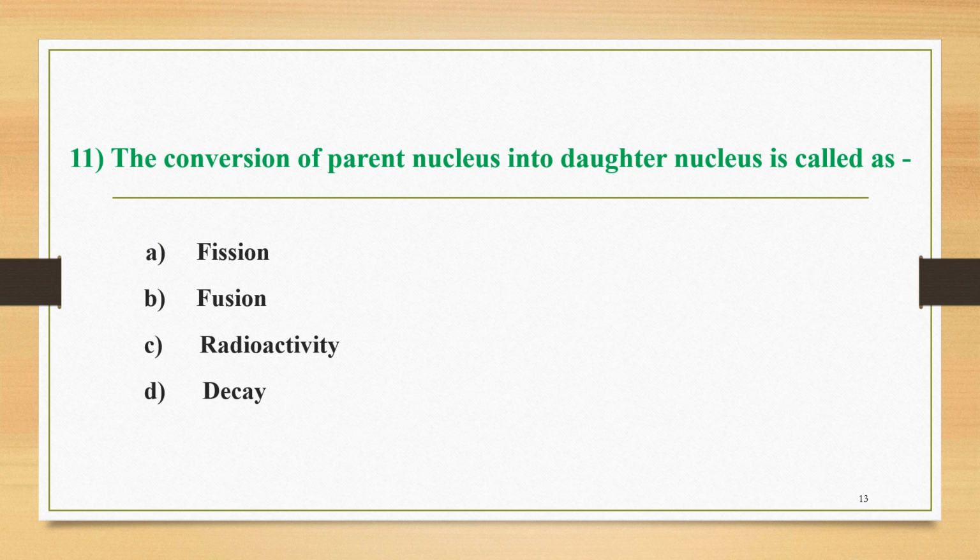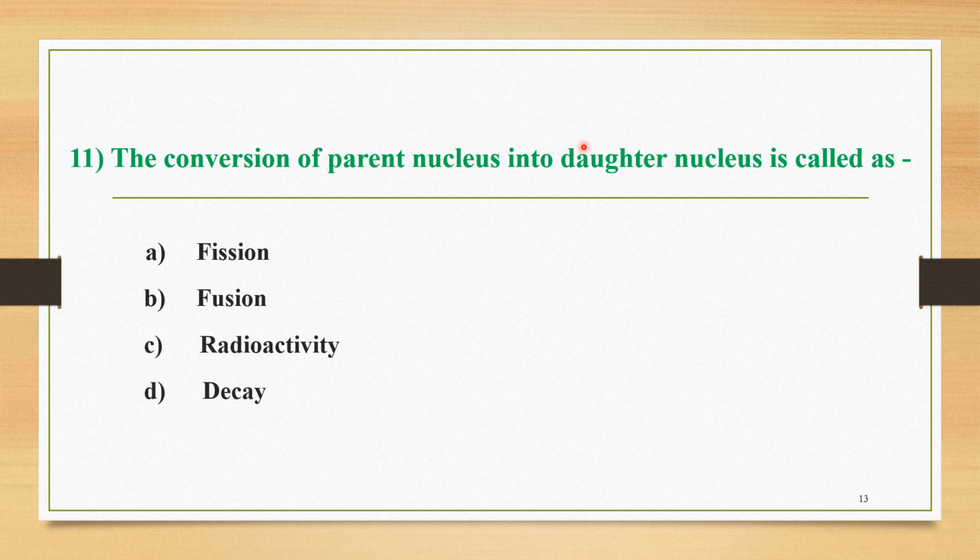The next question, number 11, is here. The conversion of parent nucleus into daughter nucleus is called, and the four options are: A is fission, B is fusion, C is radioactivity, and D is decay. We know very well, whenever the parent nucleus is unstable in nature, it wants to become stable by emitting the excess amount of energy in the form of radiations along with the emission of some types of particles.